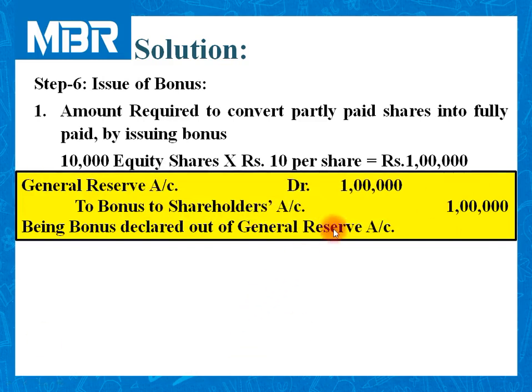for the amount required. First of all, we need to contribute rupees 1 lakh from general reserve account, and if this account is not enough, profit and loss or any other reserve, to bonus to shareholders account.